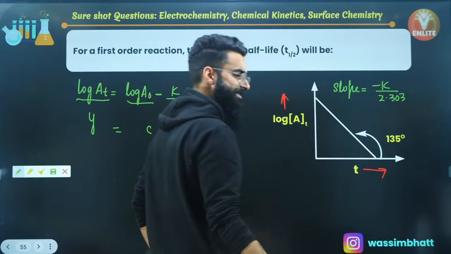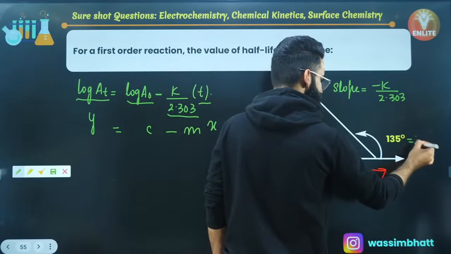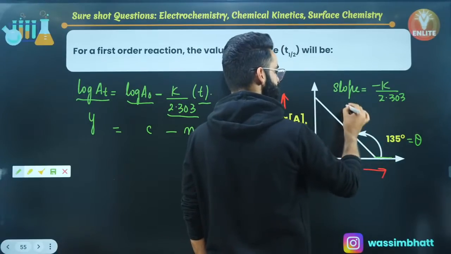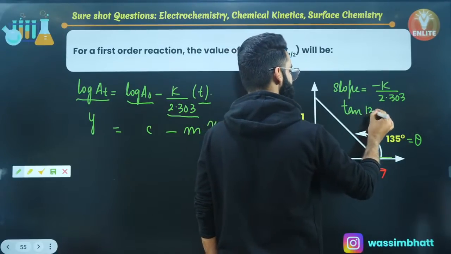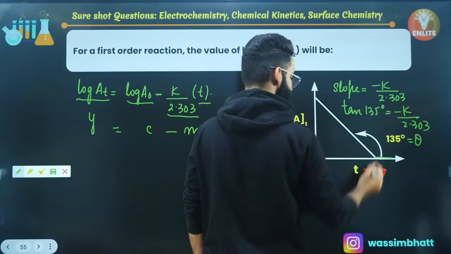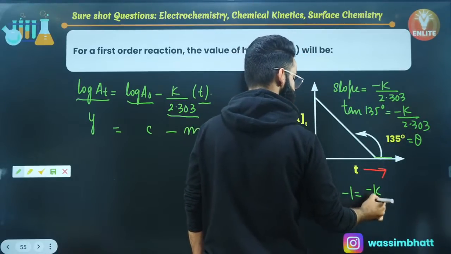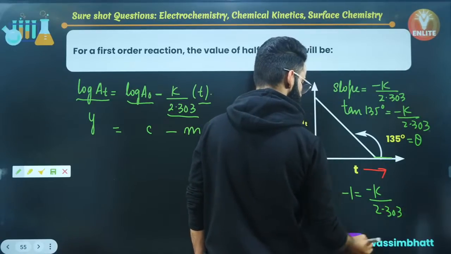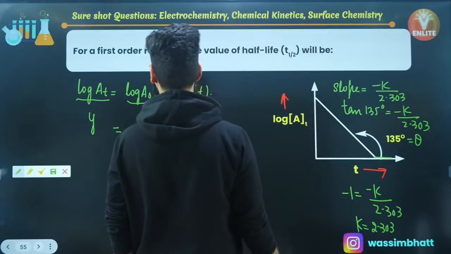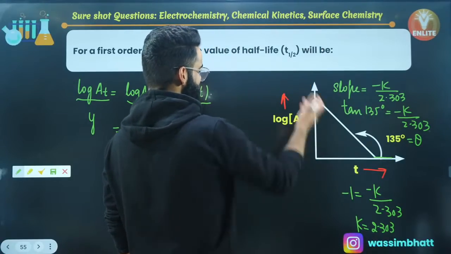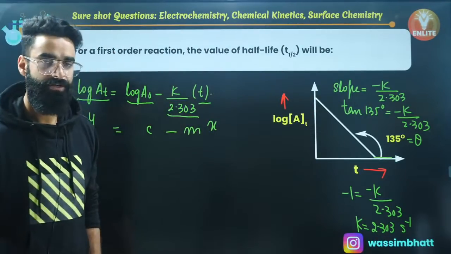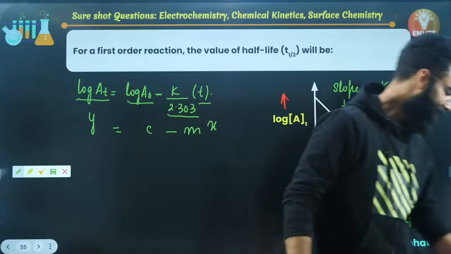And the slope of this curve is tan of theta basically. What is theta? This is theta. Theta is the angle which the curve makes with the positive x-axis in the anti-clockwise direction. So tan of 135 is equal to minus k divided by 2.303. Tan of 135 is minus 1, so minus 1 is equal to minus k divided by 2.303. From here, you can calculate the rate constant, which is 2.303. If the values were given in seconds, then write it as second inverse. If the values were given in minutes in the question, then write it as minute inverse, right?